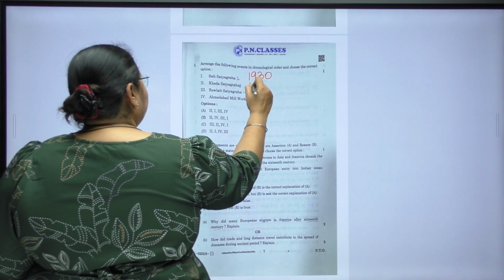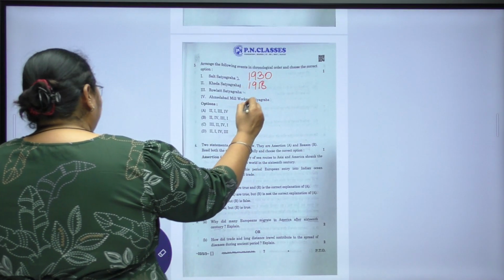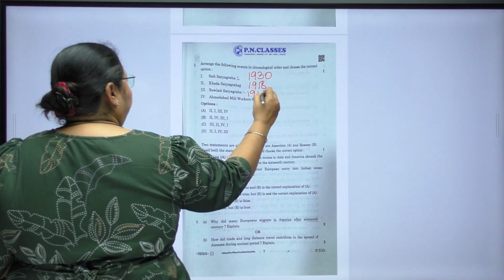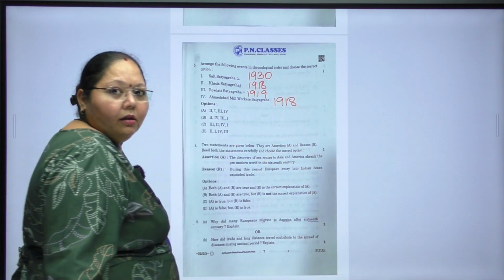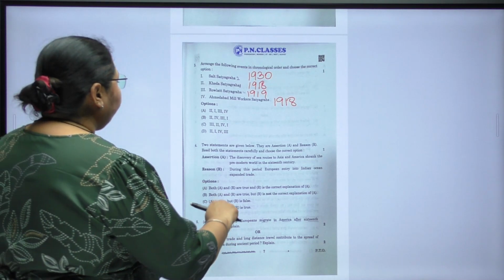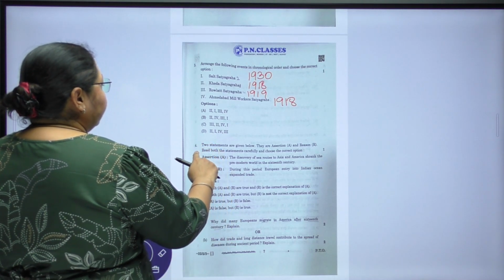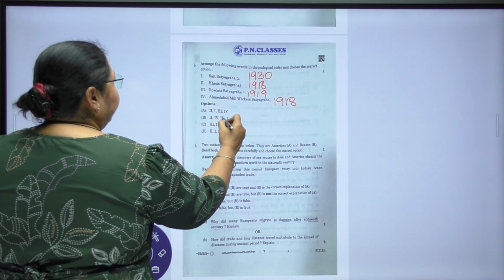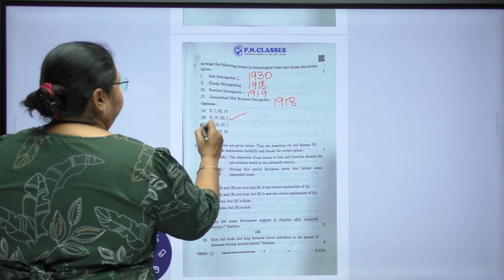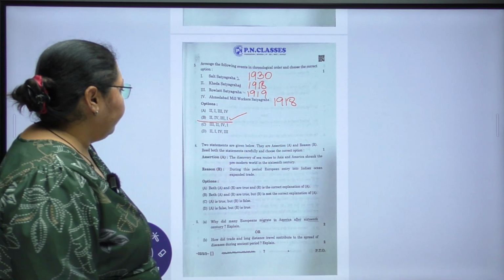Kheda Satyagraha started in 1918. Rowlatt Satyagraha started in 1919 and Ahmedabad Mill Workers in 1918. So the correct answer is 2, 4, 3 and 1. Correct option is B.